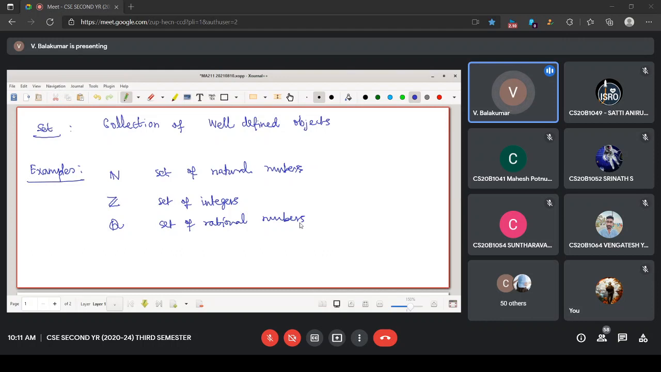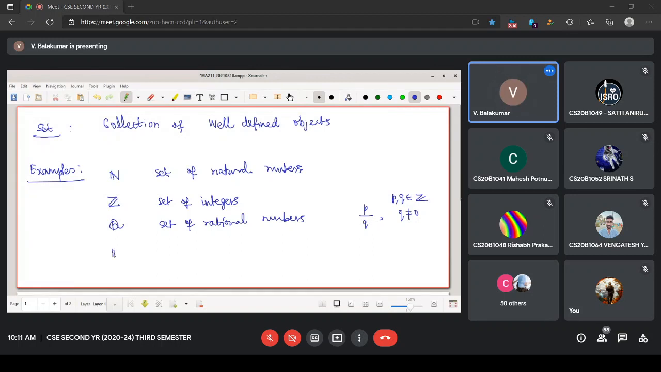Can someone define what is a rational number? It should be in the form p by q, where q is not equal to 0. What about p and q? They are integers. Is it okay?